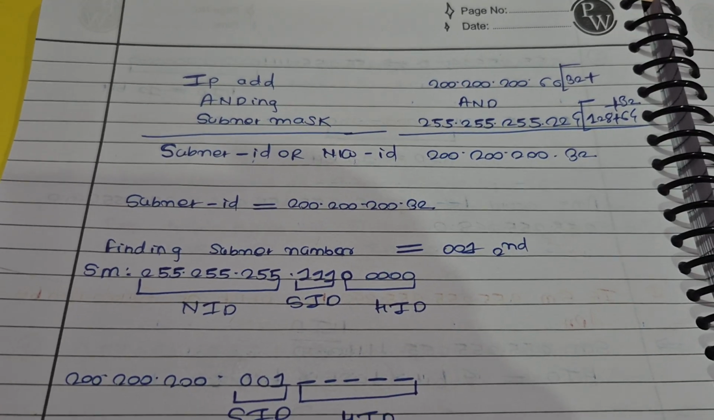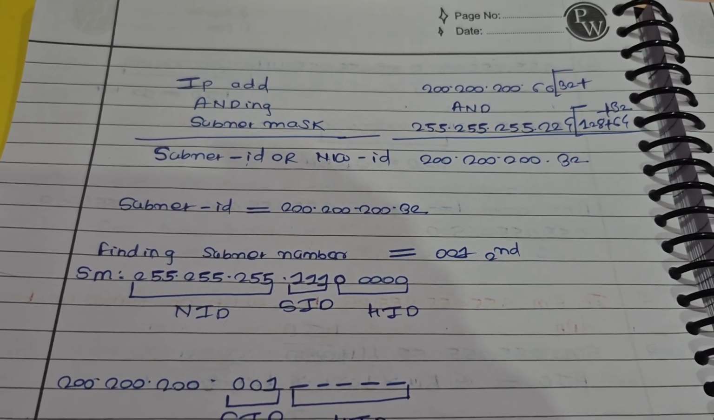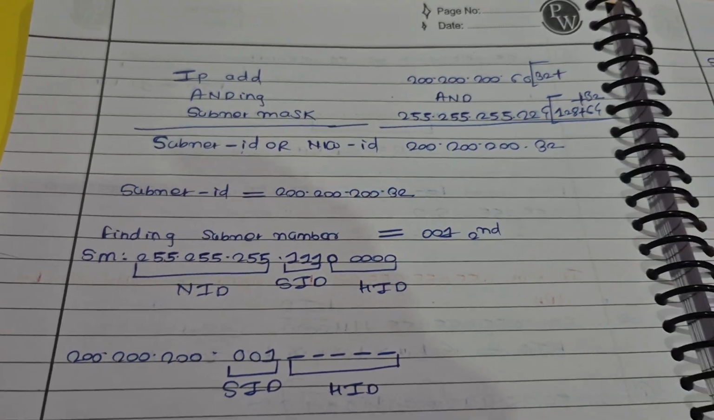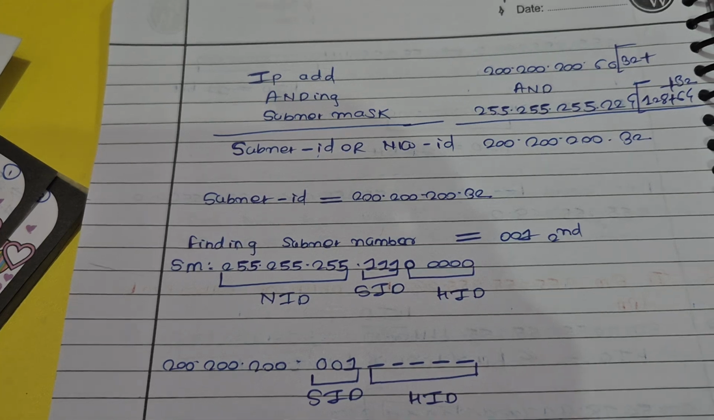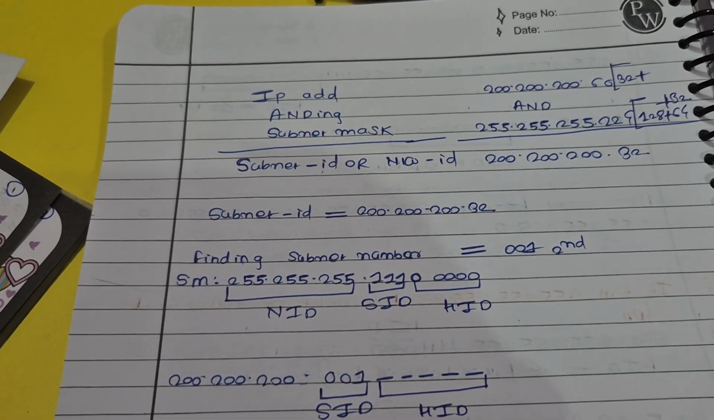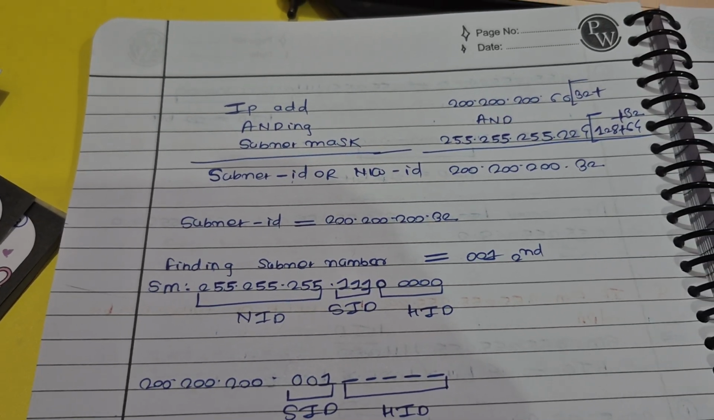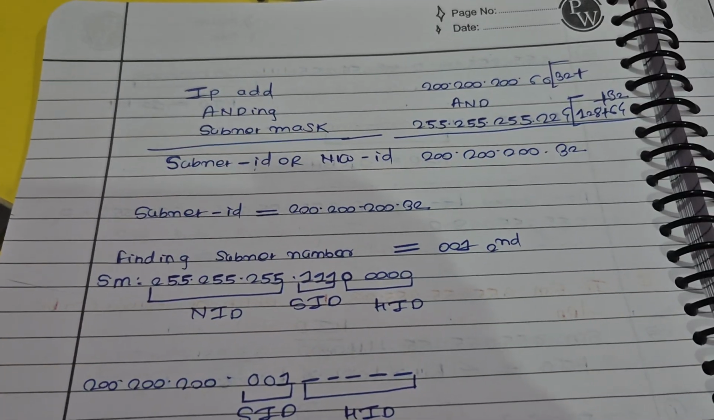subnet mask into binary first, and from the subnet mask, if you can see here, the first 3 octets represent class C, and from that you will get the NID, SID and HID numbers from the subnet mask.